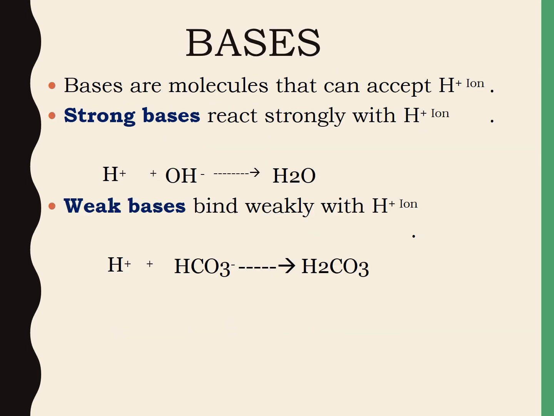So next is the bases. Bases are the molecules that can accept hydrogen ions. So like the acids, the bases are divided into two, that is strong bases and weak bases. The strong bases react strongly with the hydrogen ions. So when hydrogen ion reacts with the OH minus ion, it will produce a water molecule, and weak bases bind weakly with the hydrogen ions. So when the hydrogen ion reacts with the bicarbonate ion, it will produce carbonic acid. So it is the definition for the bases and its classifications.